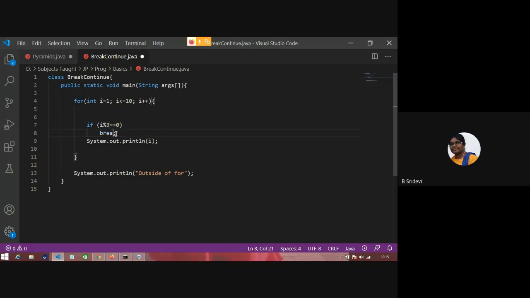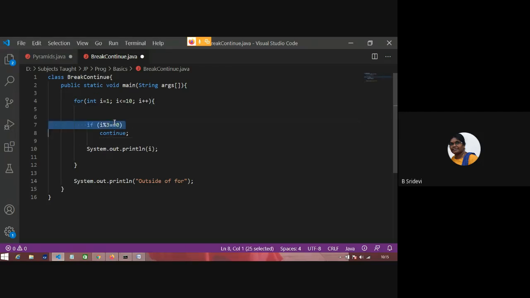So whenever I obtain a multiple of 3, I don't want to go to the next remaining part of the loop. Okay? So when i is equal to 1, this is false, it will come here. When i is equal to 2, this is false, it will come here. When i is equal to 3, this becomes true. So what is the continue statement? It will directly go to this part.